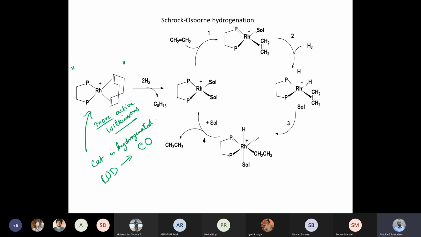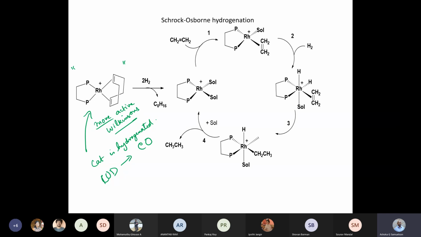Now, in this case, one has written it in such a way that the solvent is replaced by ethylene, and the oxidative addition step is a second, slower step. But you can see very easily right here that the addition of dihydrogen and the addition of the ethylene could have easily been reversed, and it is usually a stoichiometric reaction, or a reaction in the absence of one of these substrates, that tells you the rate of such reactions.